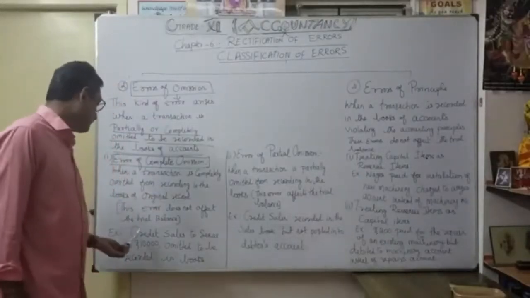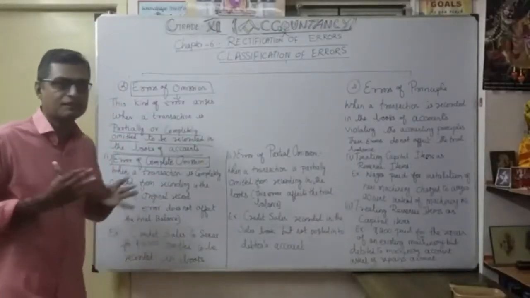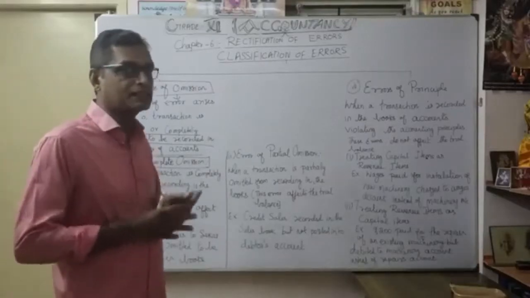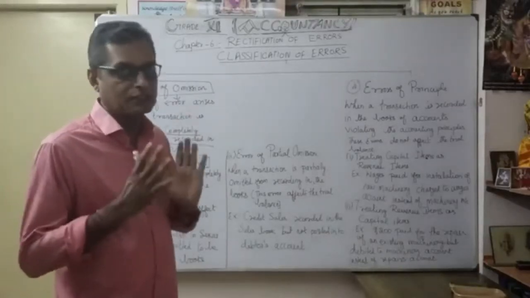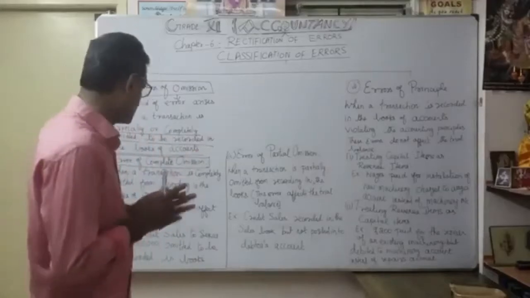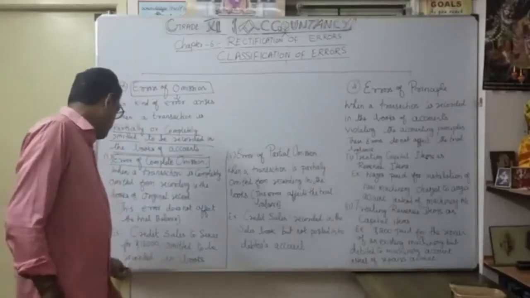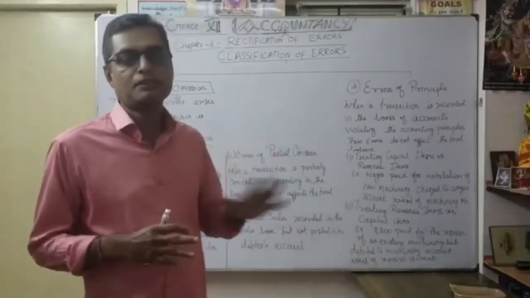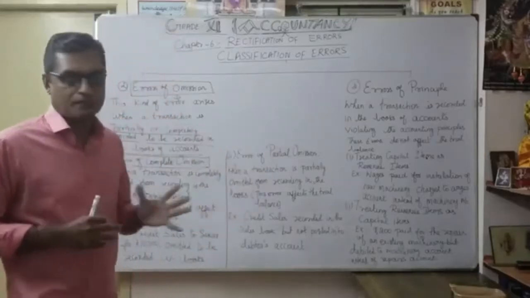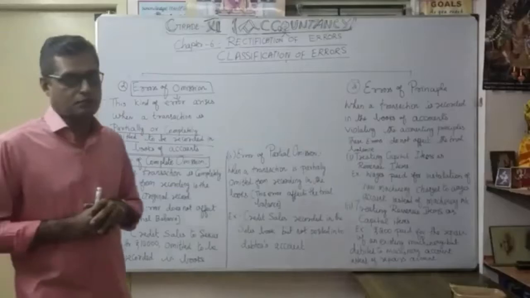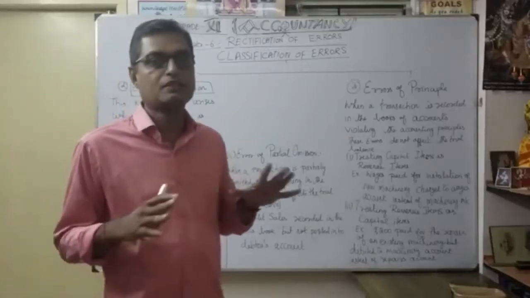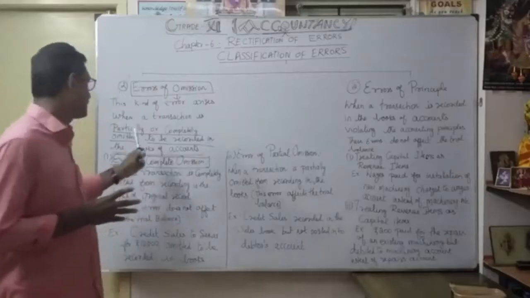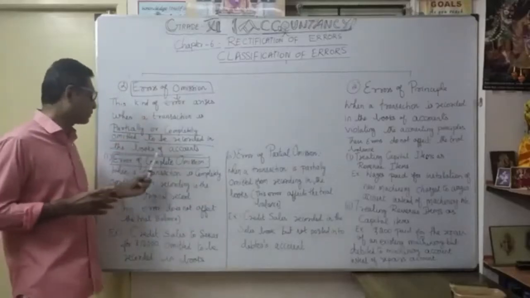For example, credit sales to Sagar for 10,000 rupees. We know the entry for credit sales: Sagar account debit to sales account. So this entry is totally omitted, omitted to be recorded in the books. We forgot to write this journal entry, Sagar account debit to sales account. So it is completely omitted. That's why it is called error of complete omission. That's the first one under errors of omission.